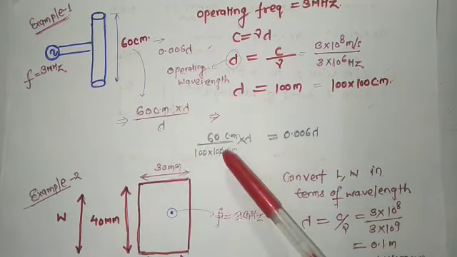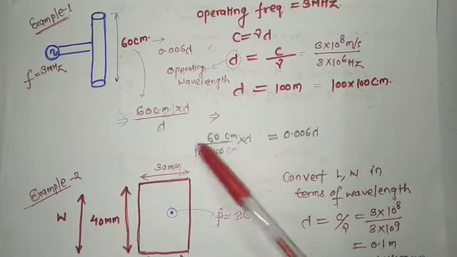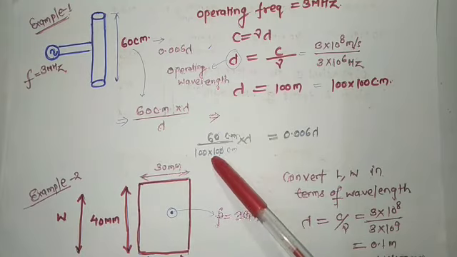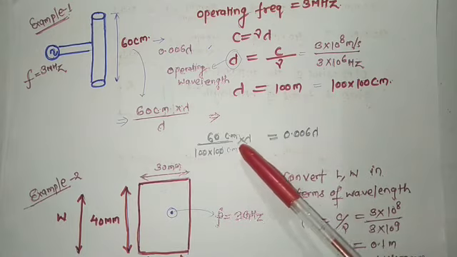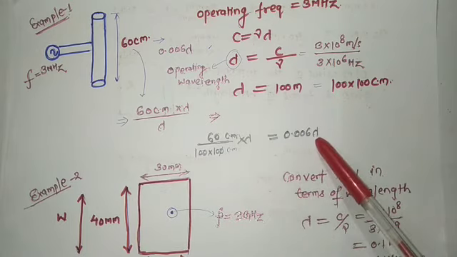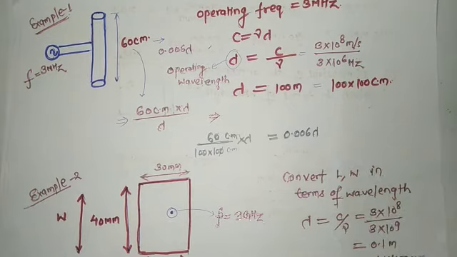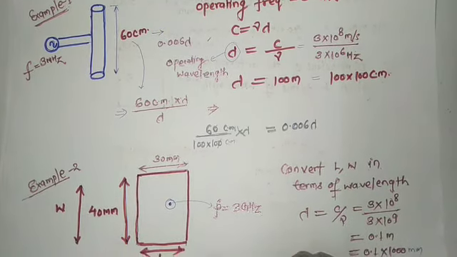The answer is no. Then you can put the value of lambda at the denominator, and you can convert this 60 centimeter into the form of wavelength. So always remember, in the case of an antenna, the dimensions are given in the form of wavelength.